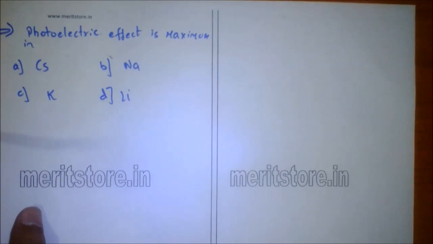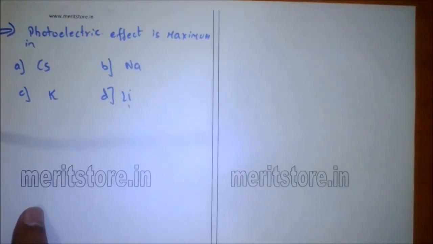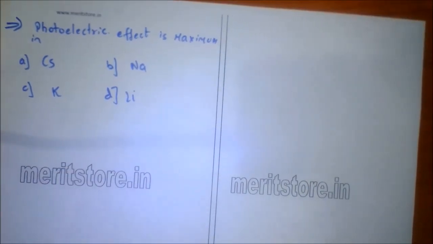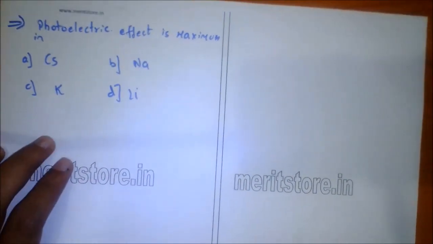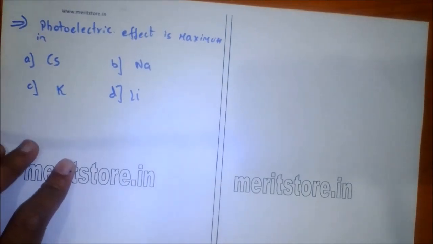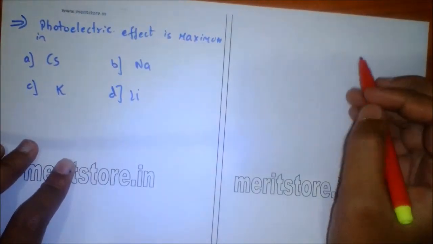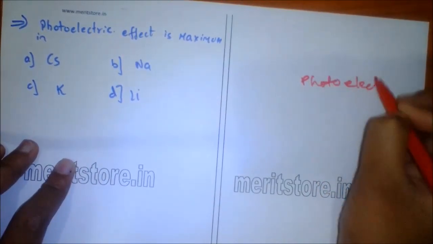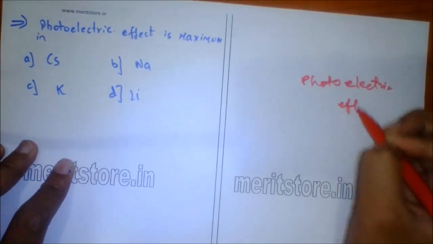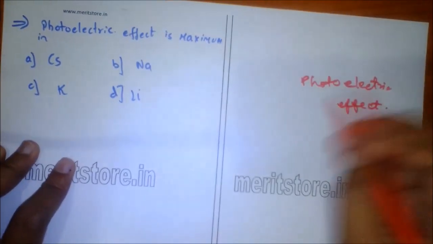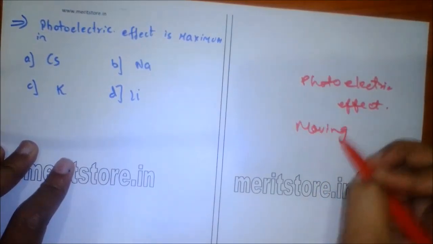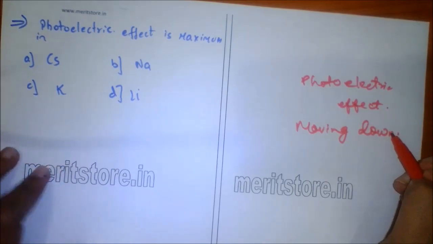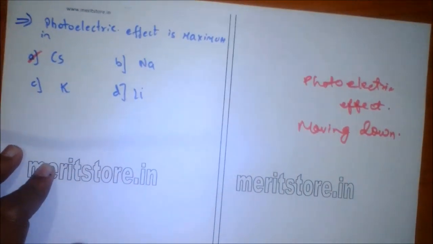Photoelectric effect is maximum in: A. cesium, B. sodium, C. potassium, D. lithium. Group 1 elements are highly electropositive, so they emit electrons when exposed to light. This is known as the photoelectric effect, and this characteristic increases on moving down the group from lithium towards cesium. So option A is the correct answer.